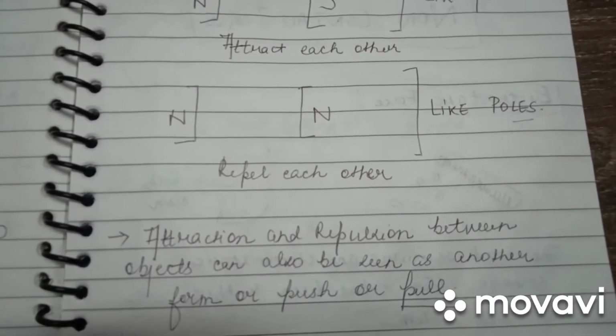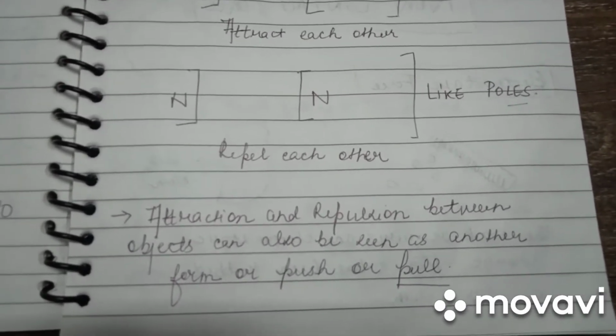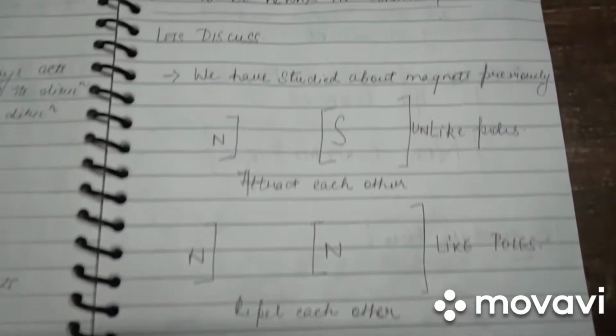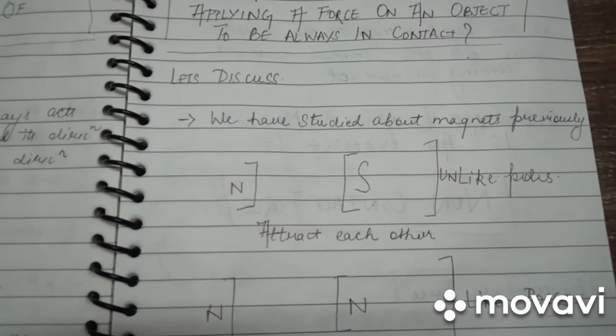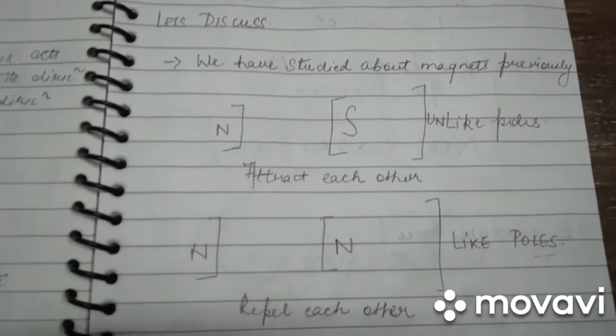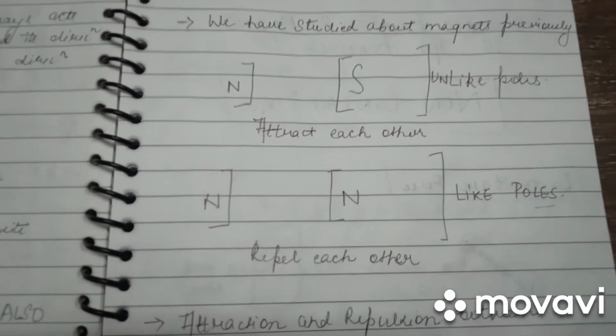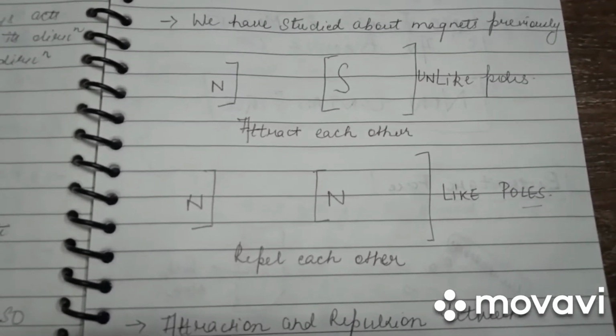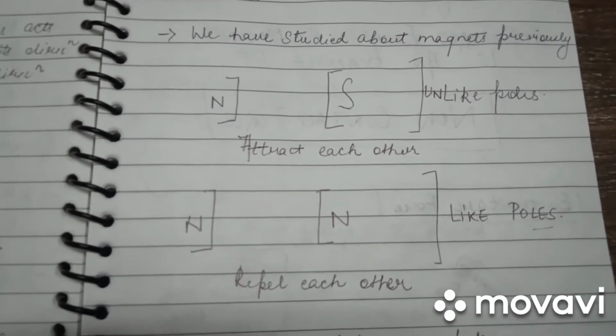Attraction and repulsion between objects can also be seen as another form of push and pull. Obviously, when unlike poles come close to each other, they try to attract each other, whereas when like poles are placed next to each other, they try to repel each other. Therefore, it also happens to be an example of a push and a pull.